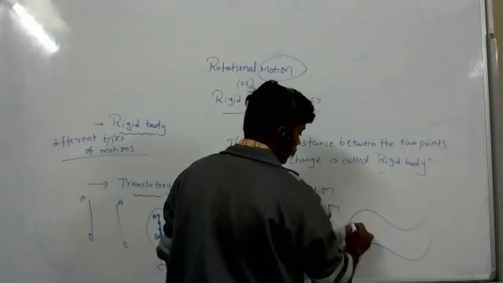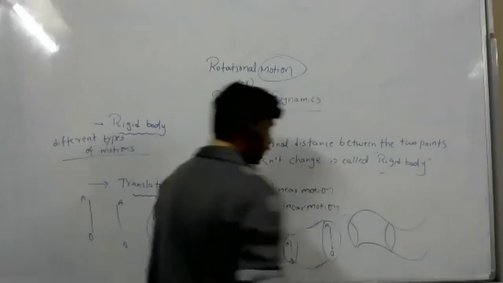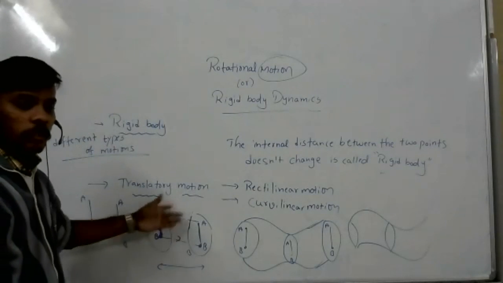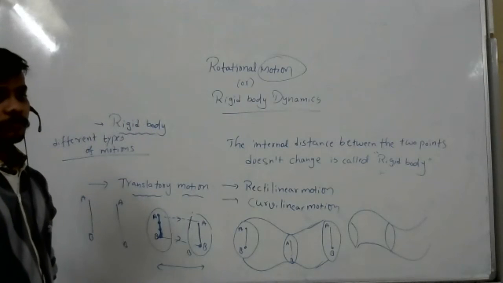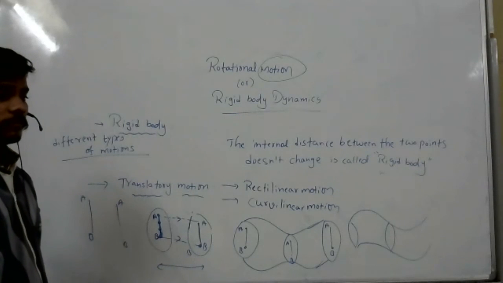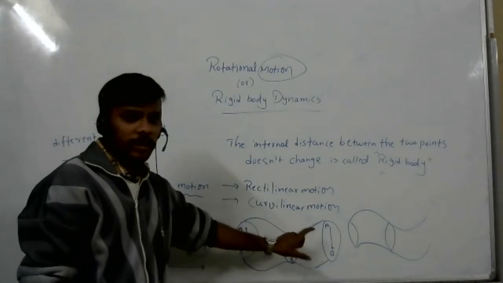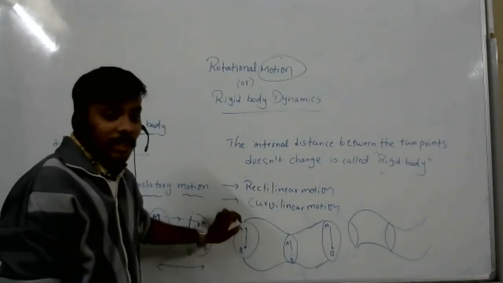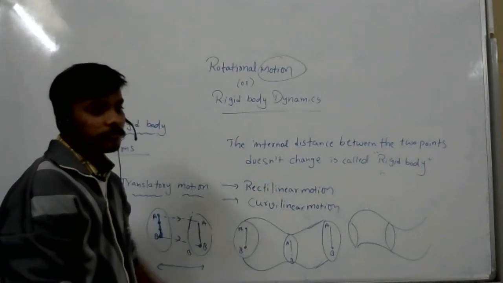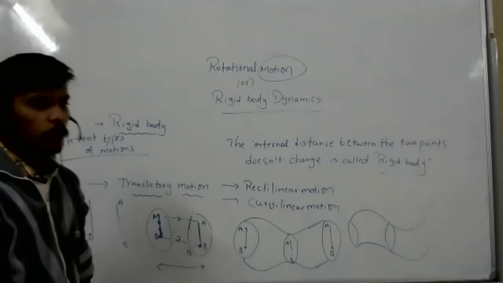Sir, can you repeat the definition of rectilinear motion? Yes. The path followed by the body is a straight line, so that is rectilinear motion. Recti means straight. Sir, but didn't you just say that the path followed is curvilinear? Yes, the path followed by the body is curvilinear, so it is curvilinear motion.